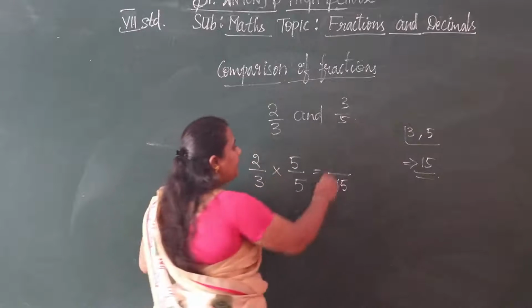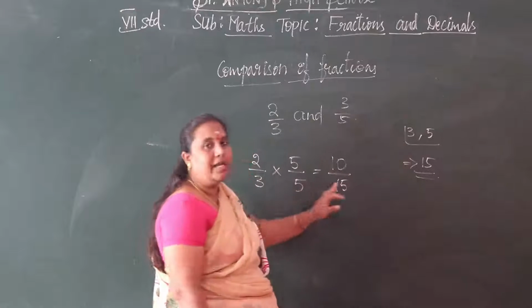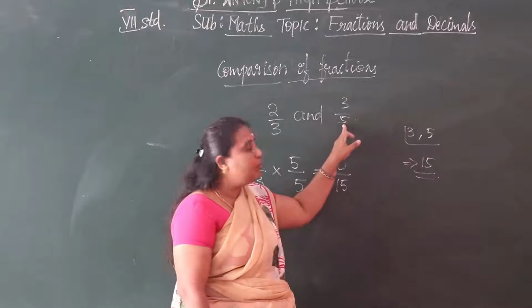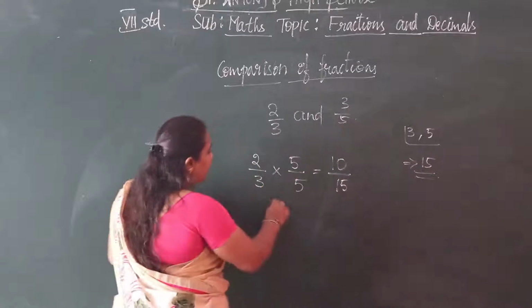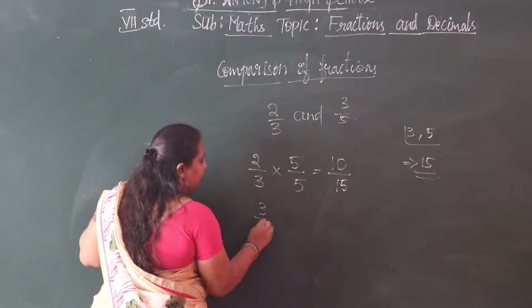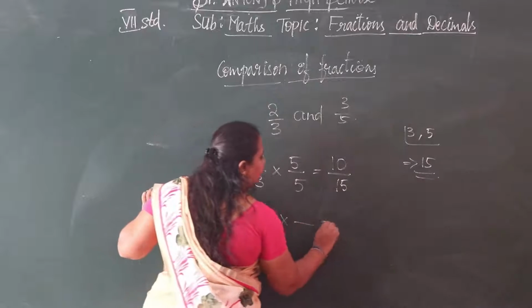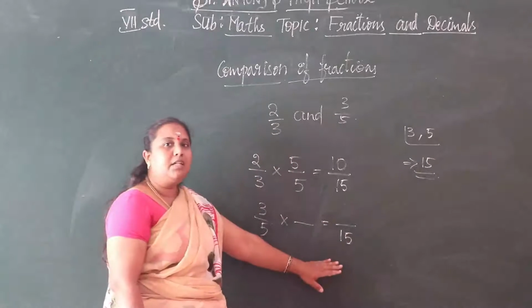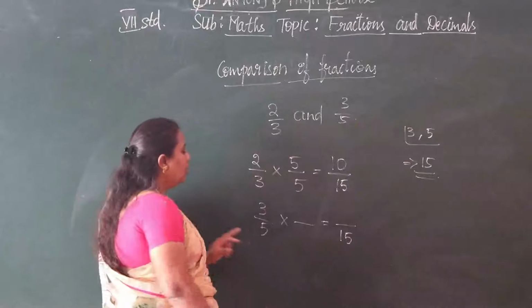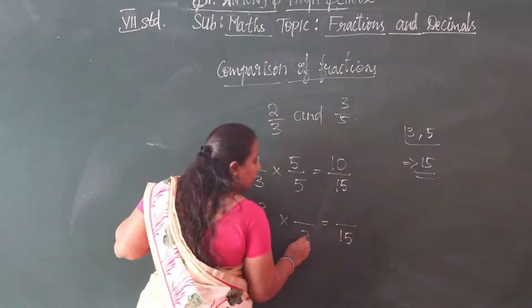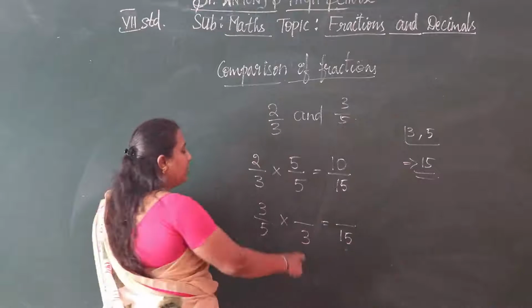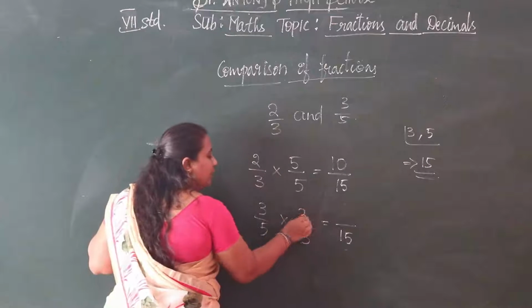Now 2 5s are 10. So 10 by 15. In the same way, for 3 by 5 we want the denominator as 15. So you should multiply by 3, since 5 3s are 15. This 3 is multiplied on the numerator also.